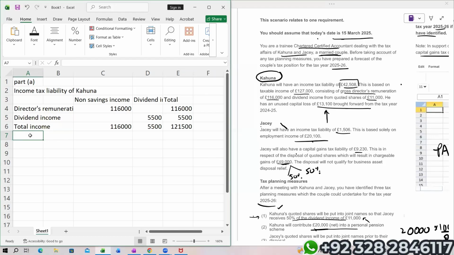So directly do not deduct personal allowance. You have to show your examiner the working of adjusted net income, because we know that adjusted net income is less than 1 lakh. That is why the entire personal allowance is available. But if you're not showing the working of ANI and directly deducting the personal allowance, you will lose marks. So less personal allowance, working one. Okay.